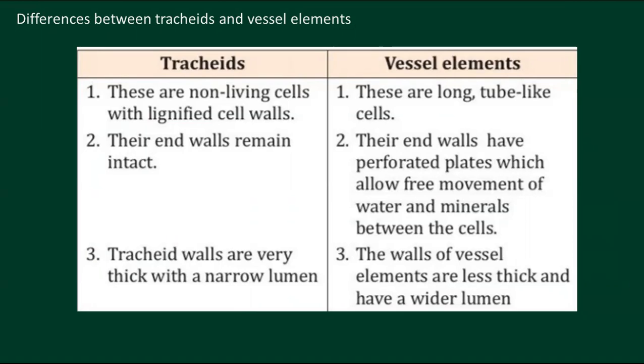Tracheid walls are very thick, with a narrow lumen. But the walls of vessel elements are less thick and have a wider lumen. They are just opposite. Tracheid walls are very thick, and vessel elements are less thick. Tracheids have a narrow lumen, but in the case of vessel elements, the lumen is wider. So, next one.